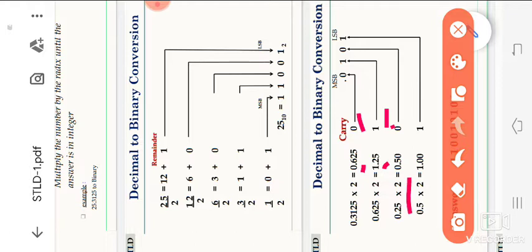0.25 into 2, we are getting 0.5. Again 0.5 into 2, again we are getting 1. So 1.00. Here after the fraction part we are not getting any values. So we note down the values.